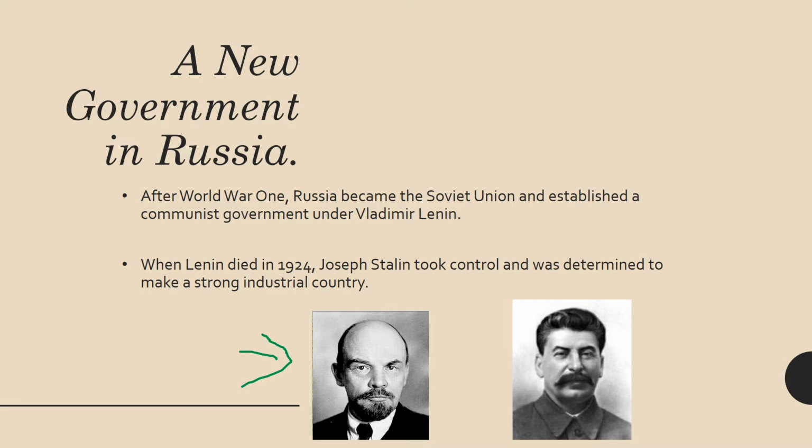When Lenin died, one of his followers and a strong person of power in the Communist Party was Joseph Stalin, this man right here. And Joseph Stalin is going to take control of the country, of the Soviet Union, and he's determined to make the Soviet Union a strong industrial country.